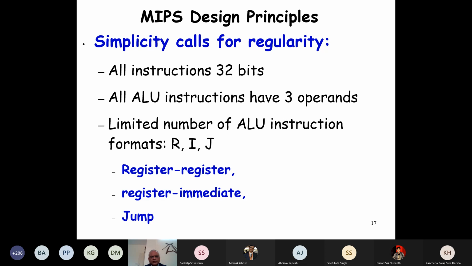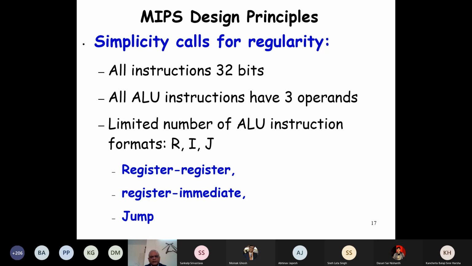Okay, small correction. Not all have 3 register operands. Let me elaborate that a little bit, even though so far we have been saying 3 register operands for convenience. There are 3 types of ALU instructions. All take 3 operands.